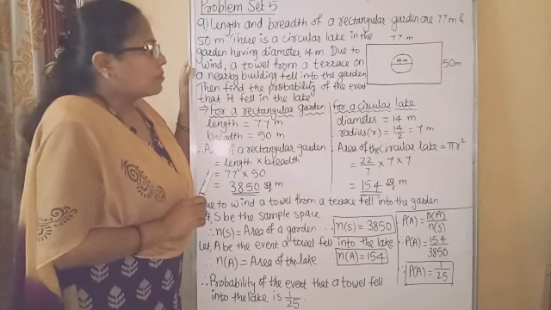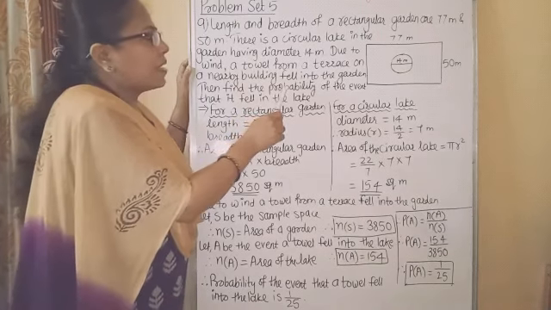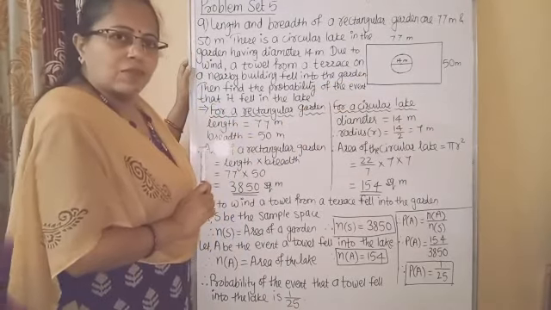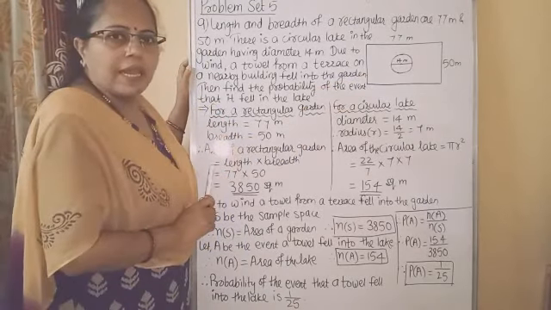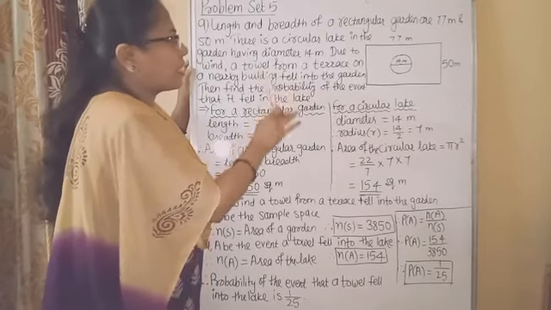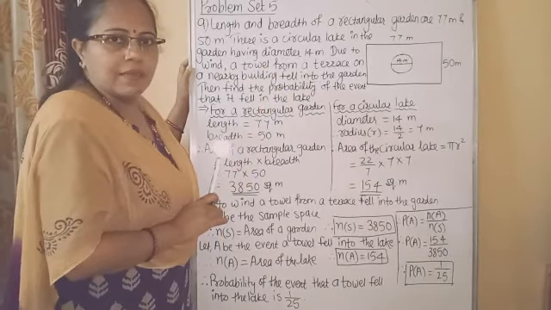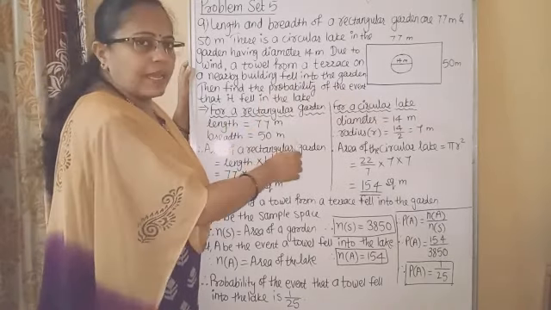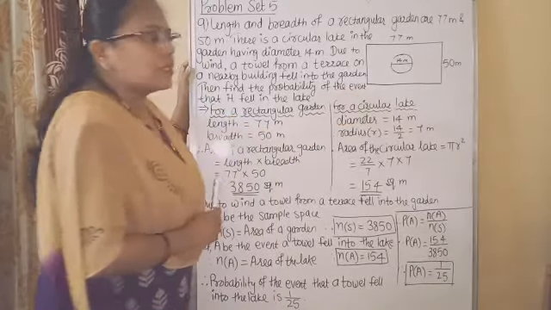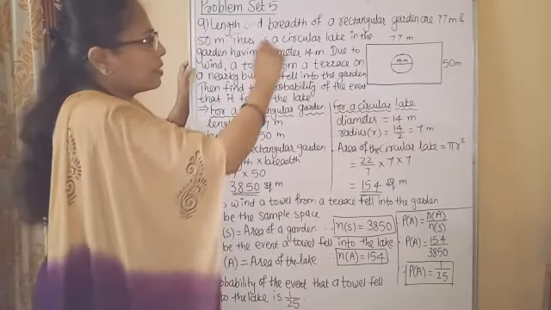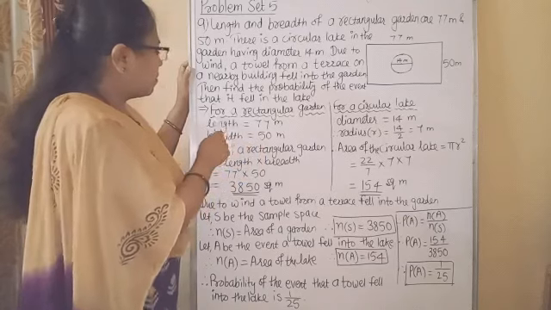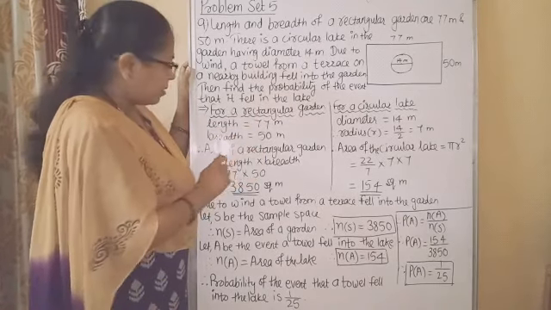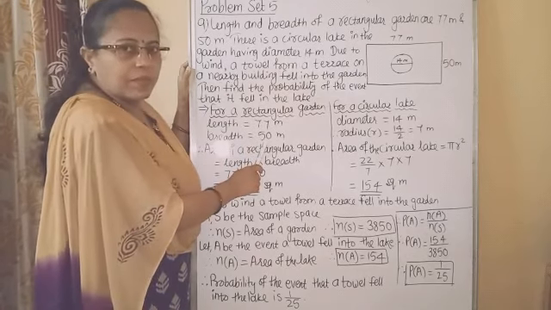Now students, here there are geometrical figures, rectangle and circle. So first we will find out their area. When such type of question comes in probability related to geometry, first we have to find out the area of the geometrical shapes. So the garden is rectangular shape. For a rectangular garden, length is 77 meter, breadth is 50 meter.